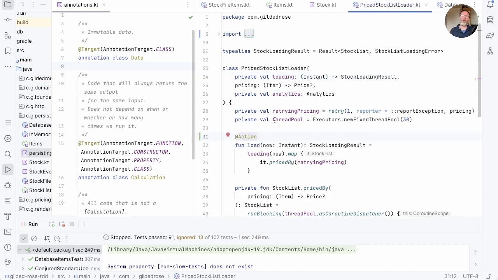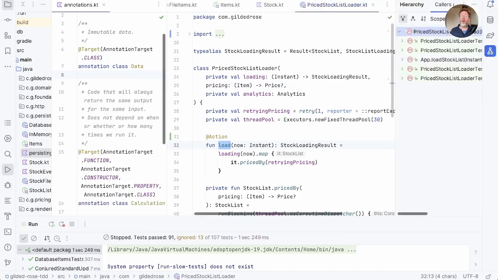In fact, the price stock list loader is using 2 actions. It's using the first one here, which is loading the initial stock list, and then it's going off to a network service to price up the item. So we know that this item priced by something here is going to be action E at the very least, and this pricing is itself going to be an action. But as you can see, when we start passing around function types, we get into issues with our labeling. And those of you who use coroutines will recognize some of these issues with functions and suspend functions. We'll gloss over that for now and look back up again at this action to find out where it's called.